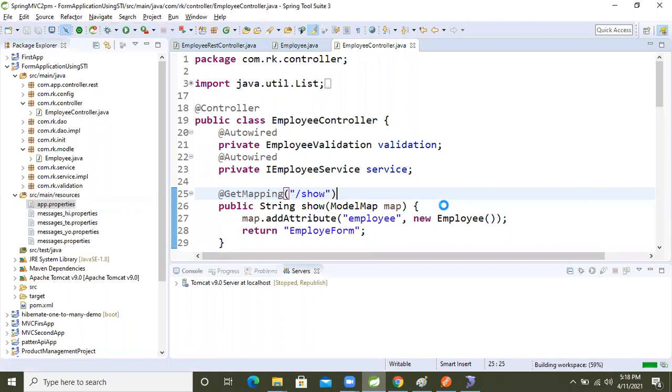Hey, what is this? My system is hanging, guys.